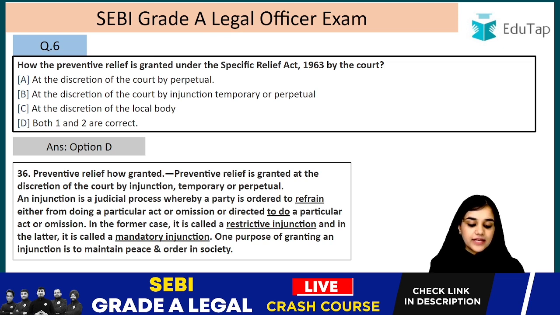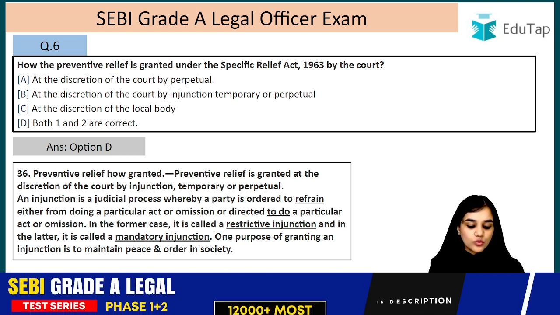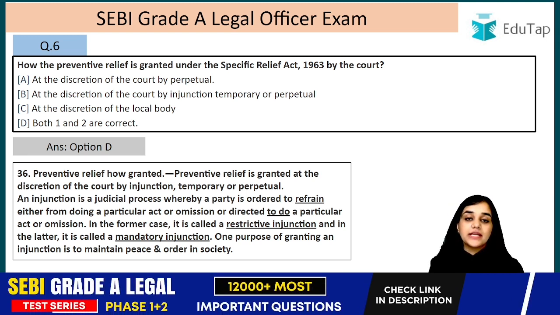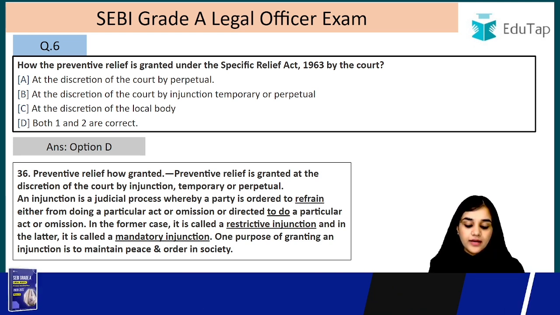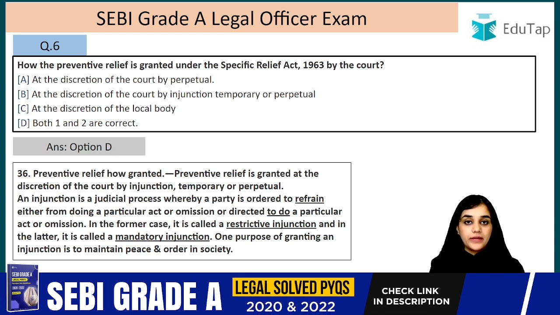And in case it is compelling you not to do a thing, in that case it is known as a restrictive injunction, right? It is termed as restrictive injunction. And on the other hand, when it is compelling you to do a certain act, then it is known as mandatory injunction, right? It is called mandatory injunction.